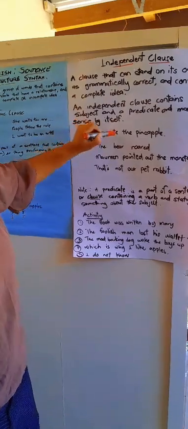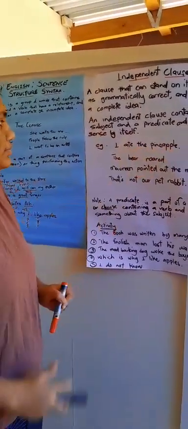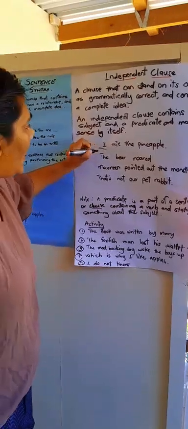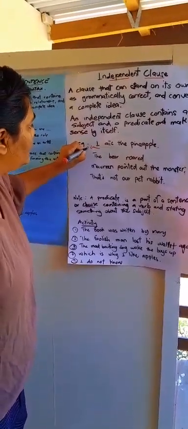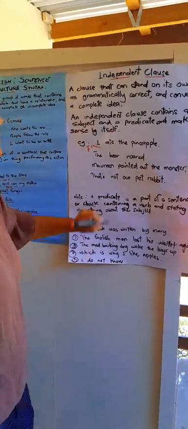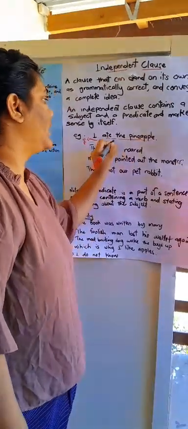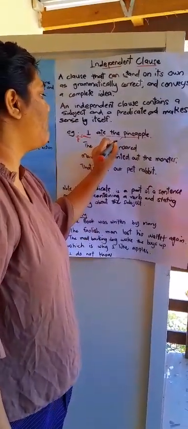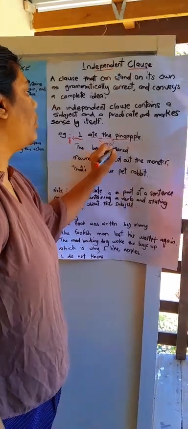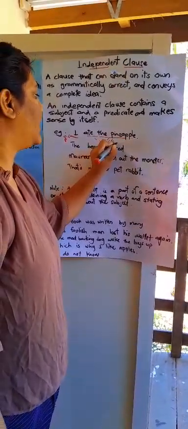Example: I ate the pineapple. I is the subject. Ate the pineapple is the verb or predicate.